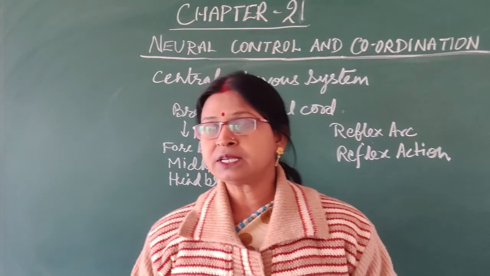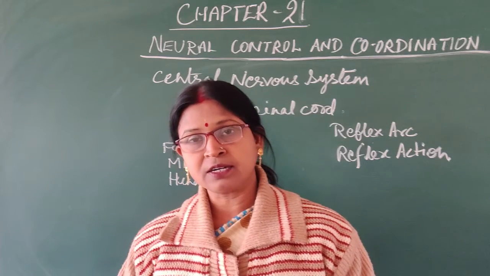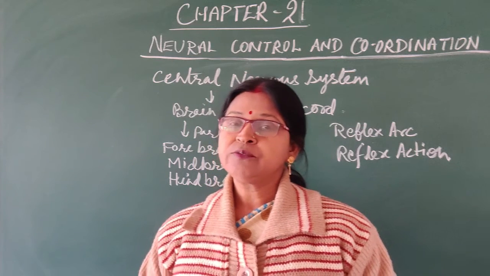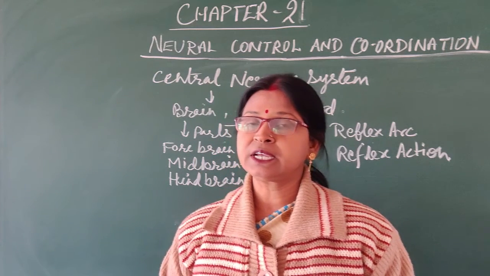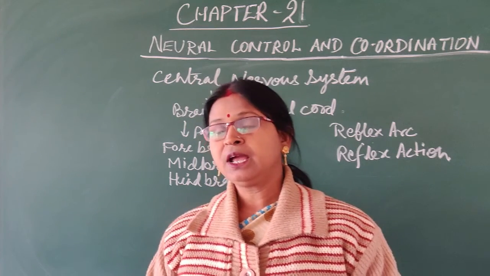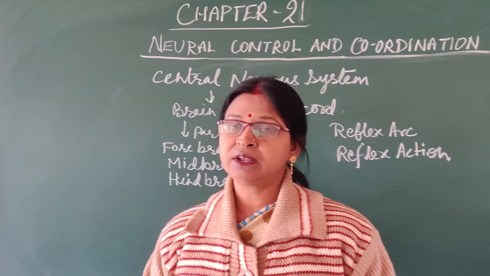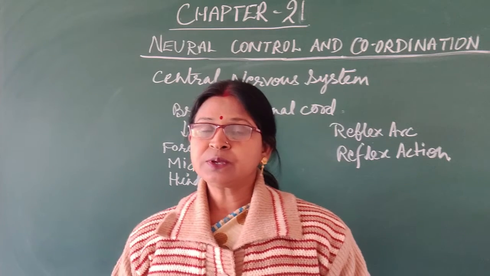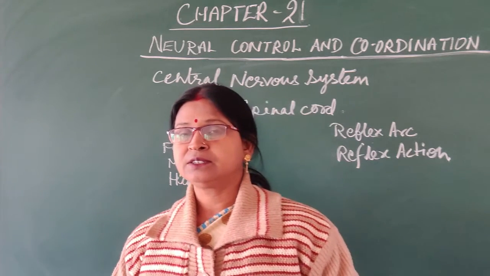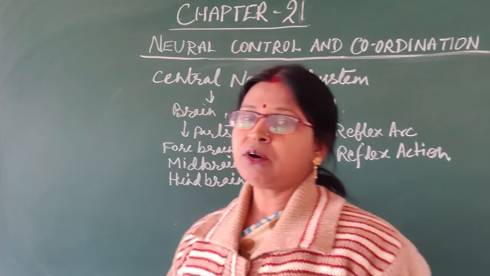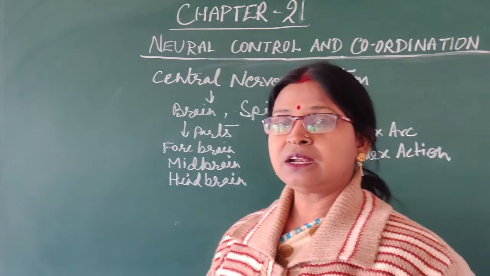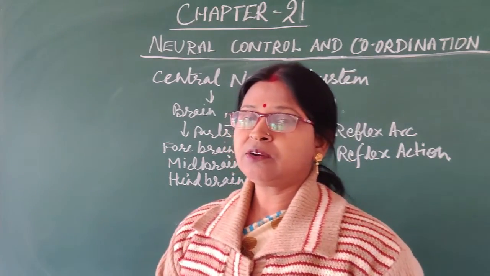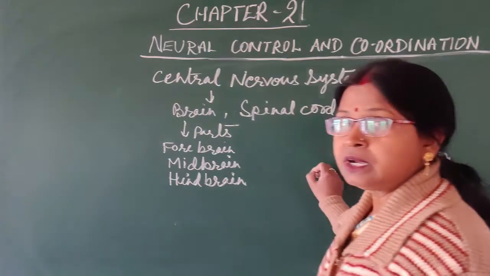So, this path is known as reflex arc, and the action taken, the command given by the brain and the organs acting accordingly, is known as reflex action. It occurs within a second, and knowingly or unknowingly all these things are going on in our bodies. Now, we will discuss this through the diagram.